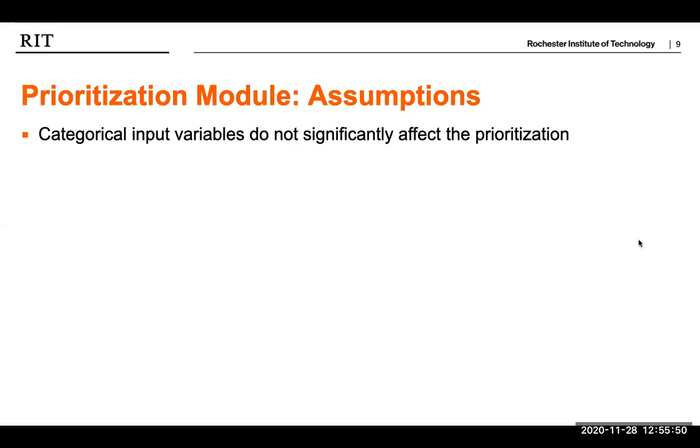We have made some assumptions, the most important of which is that the categorical input variables do not significantly affect the prioritization. This is the only main assumption. The advantage of this model is also that there are not a lot of assumptions required for DEA.